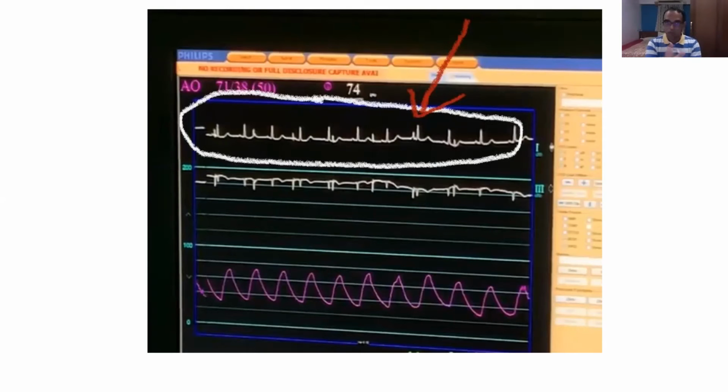But yes, you definitely see these spikes, and sometimes it can capture, and it does not depend upon which vessel you are doing IVL. It can happen with LAD, and it also does not depend on how many IVL pulses you have given. It can happen with the first cycle, or it can happen with the second cycle, but these spikes can happen while giving IVL. So you should be cautious, and it can cause a little transformation of the aortic waveform also. So that is one new thing I saw while giving this IVL.